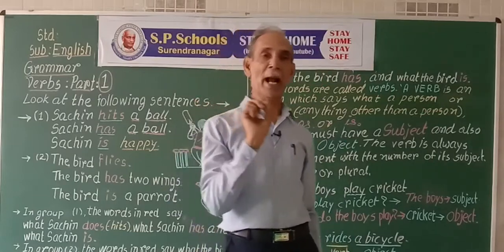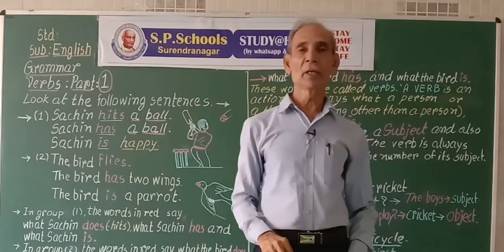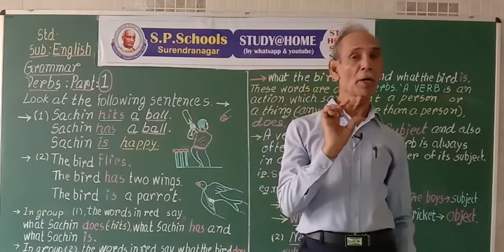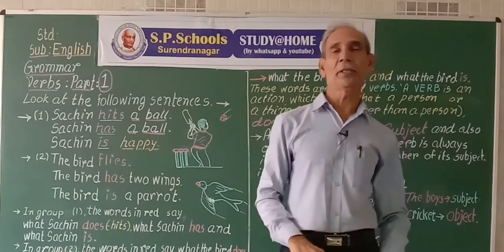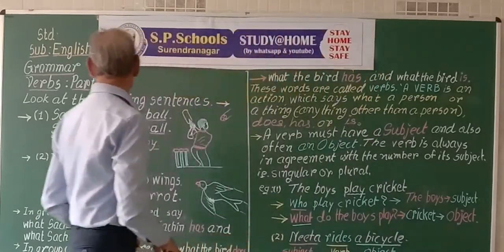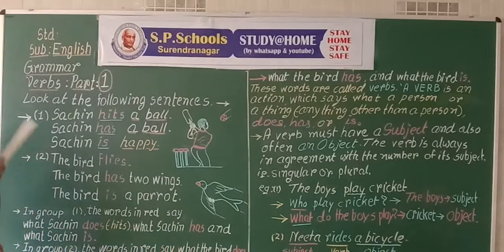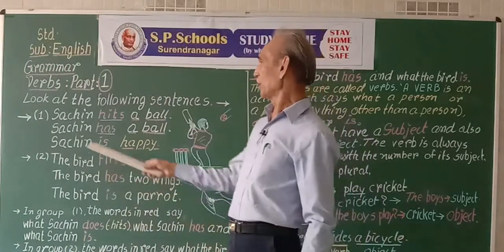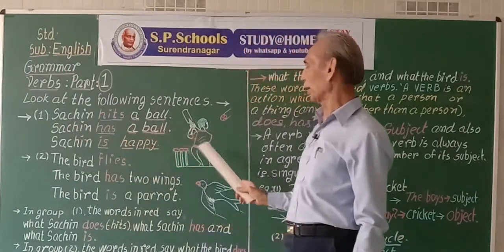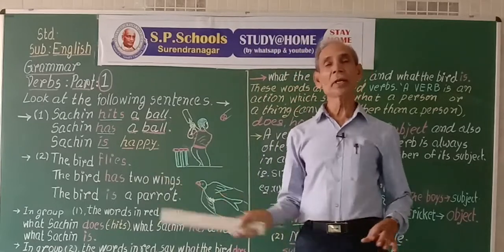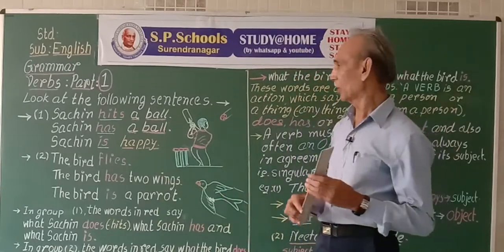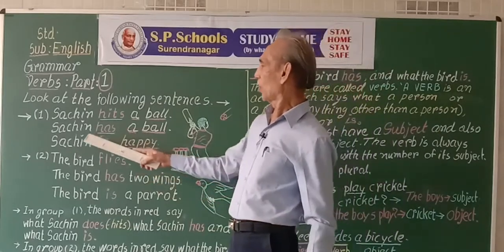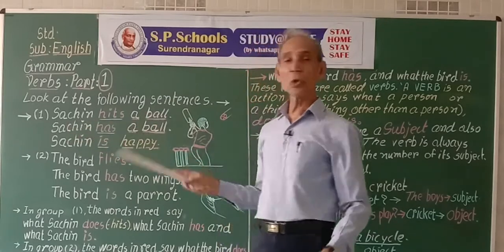Verb is an action word. Verb is the most important word of a sentence. Look at the following sentences. Sachin hits a ball. What does Sachin do?